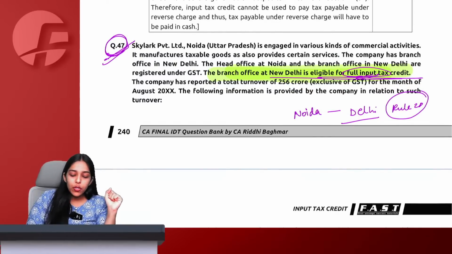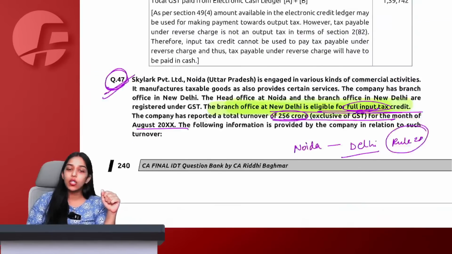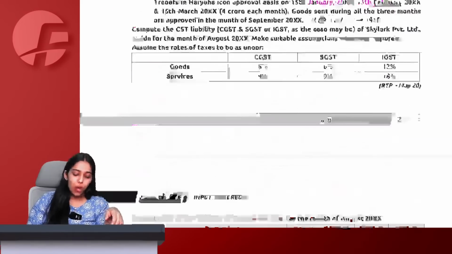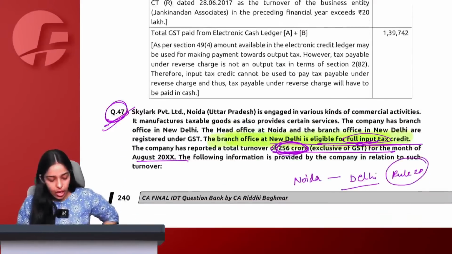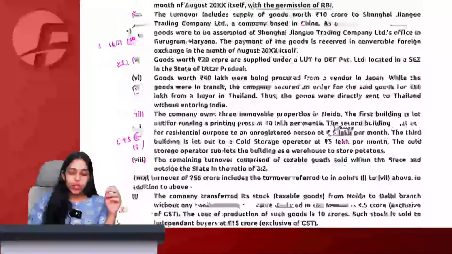Company has reported a total turnover of 256 crore exclusive of GST for the month of August, and this information is relating to the turnover. So they are saying that our total turnover is 256 crore, which is composed of all these items. So let us see what the items are. First of all, we are in the state of Uttar Pradesh, Noida. Supplier is from Uttar Pradesh, Noida.